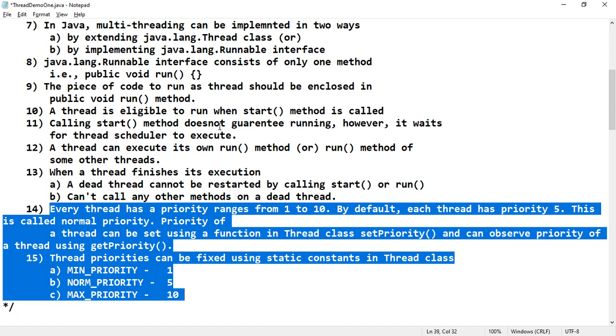Recall the same electrician example. Under the electrician, there are two assistants. One has higher experience, the other lower experience. The lower experienced person is doing some work, and the higher experienced person is watching his work, and he finds that he is doing the work in some wrong way. Then he may order, okay, just you go out, I will do this particular task because you are not doing it correctly. So what is the scenario here?